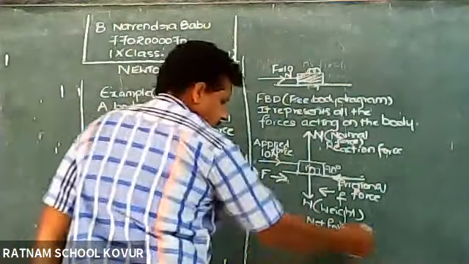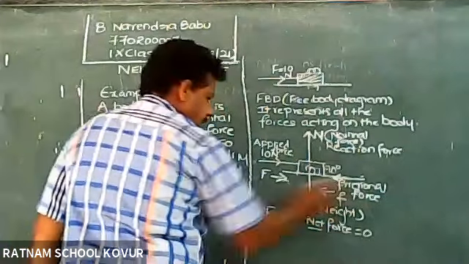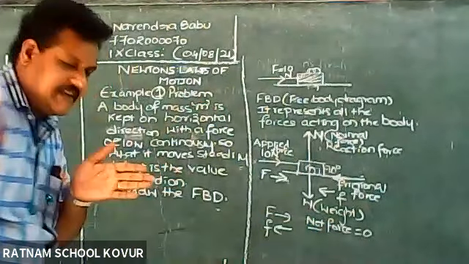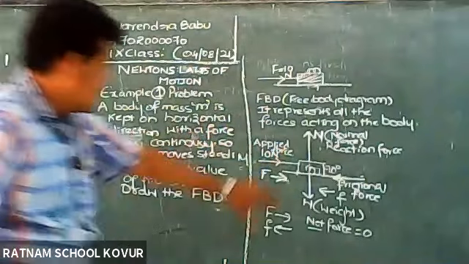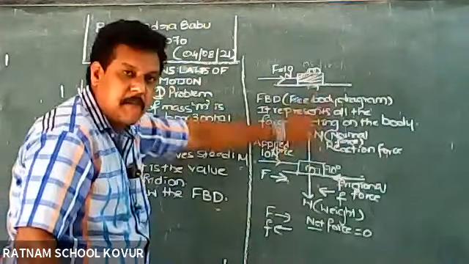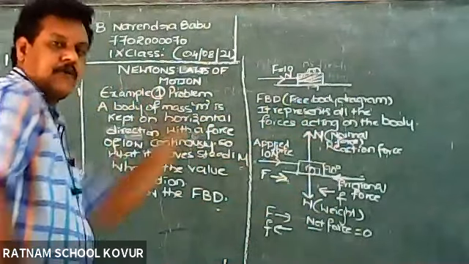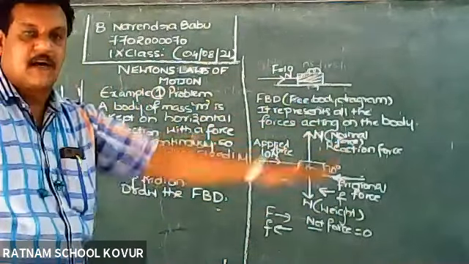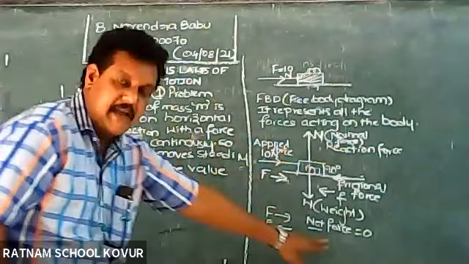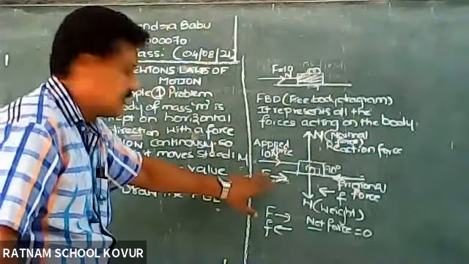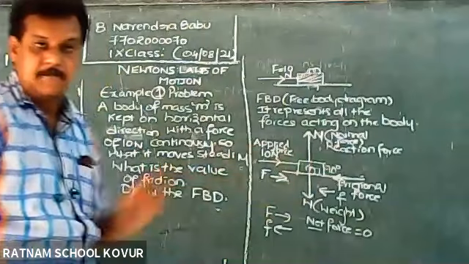Since the motion is in horizontal direction, the object is not moving up or down, it is moving just from left to right in horizontal direction only. So in order to calculate net force, we need to consider the forces which are acting horizontally.